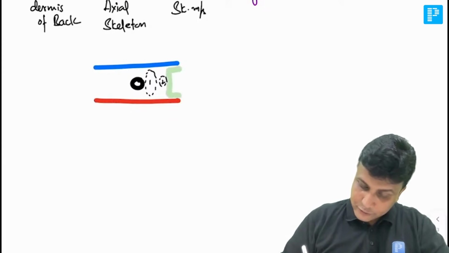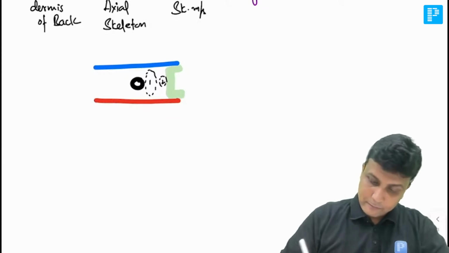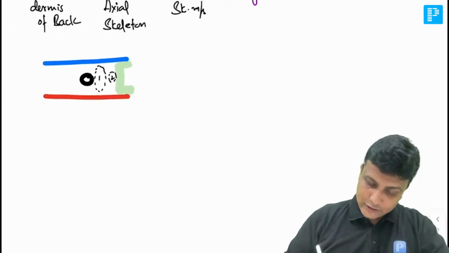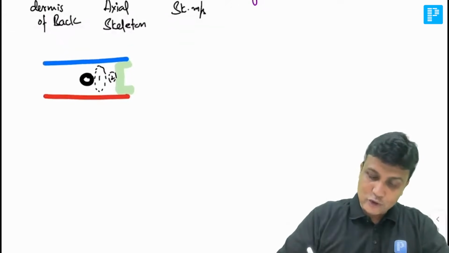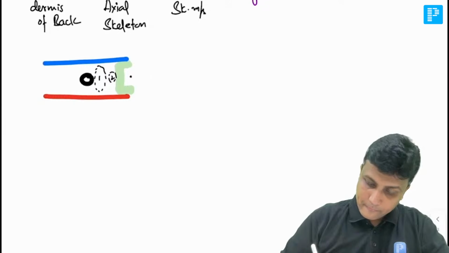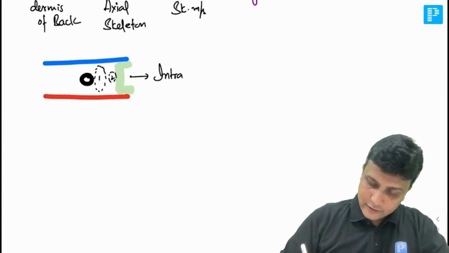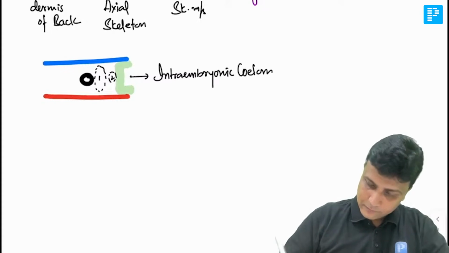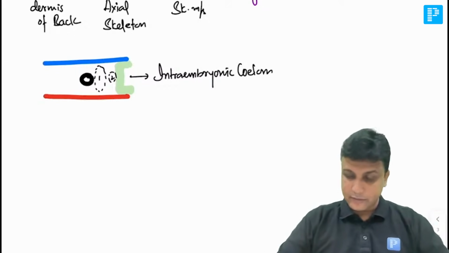Lateral plate mesoderm here is divided into two layers. And how is it divided into two layers? It is divided with the help of a coelom in the middle, and this coelom will be referred to as the intra-embryonic coelom, inside the embryo.